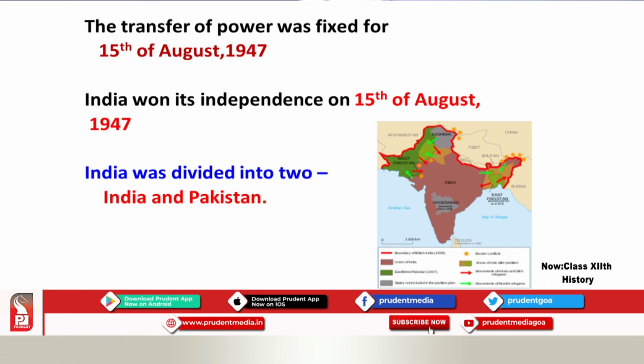This division was done on the basis of religion, and we had a majority of Muslims on both sides, in Bengal as well as in Punjab. So the division was done on the basis of religion, and that is how we have the creation of Pakistan into two, East Pakistan and West Pakistan. Today we know that East Pakistan has become Bangladesh after the 1971 war.